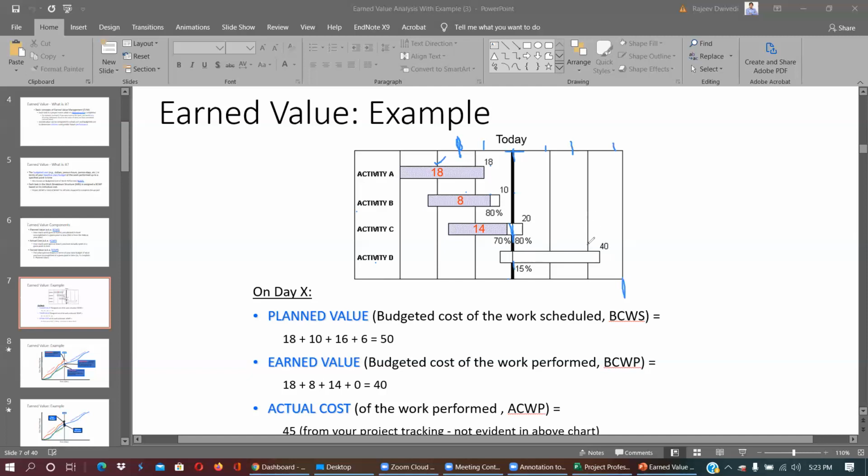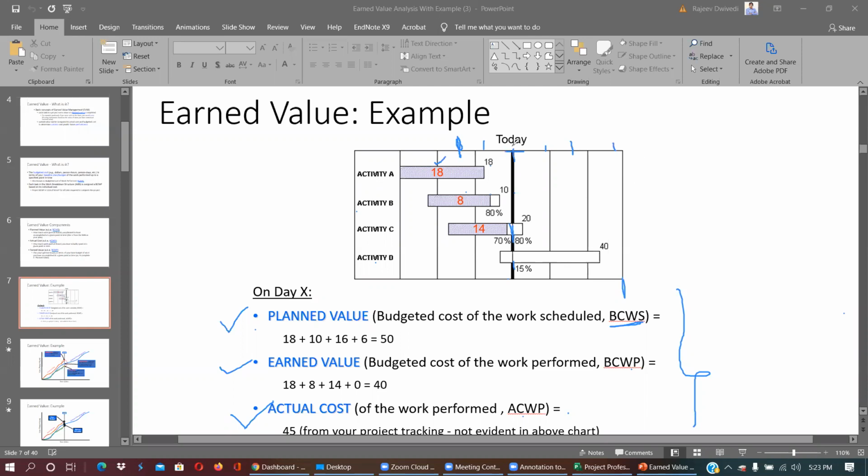Okay. So there are three things which are very important: planned value, earned value, and actual cost of work performed. Planned value is known as budgeted cost of work scheduled. Earned value is budgeted cost of work performed, and then actual cost of work performed. So these are the three important parameters that you have to observe in any project.